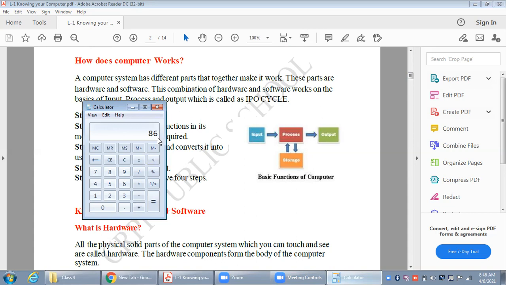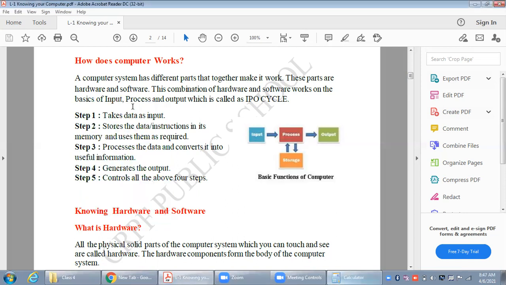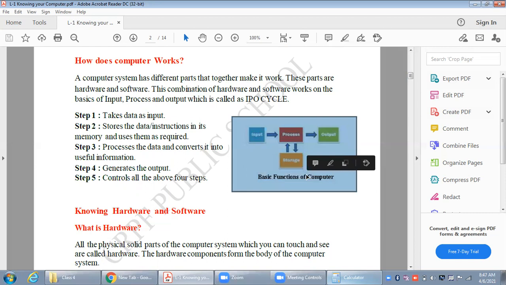Like suppose now if I am downloading a song, it means I am putting something new inside the computer. So now once I play that song, it means it is processing, and when the sound comes out of the computer, it means it is an output. So whatever the computer does will be done with the help of these three steps, that is input, process and output.